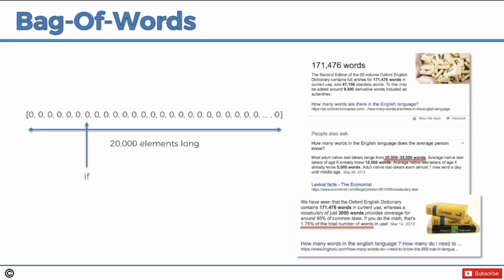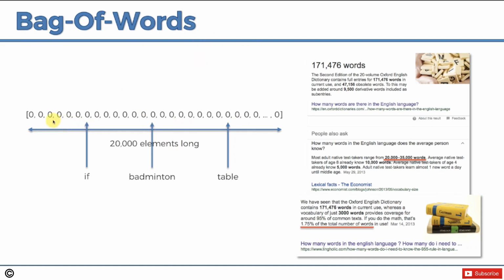So for example, the word if could have this position. So if we count 1, 2, 3, 4, 5, 6, the 7th position in our custom-made vector is the word if, and it's always going to be on that position. That's very crucial for this. For instance, the word badminton, we can construct this vector any way we want, could be on this position. It's always going to be on this position. And the word table is going to be on this position. And this is how this bag of words model works.